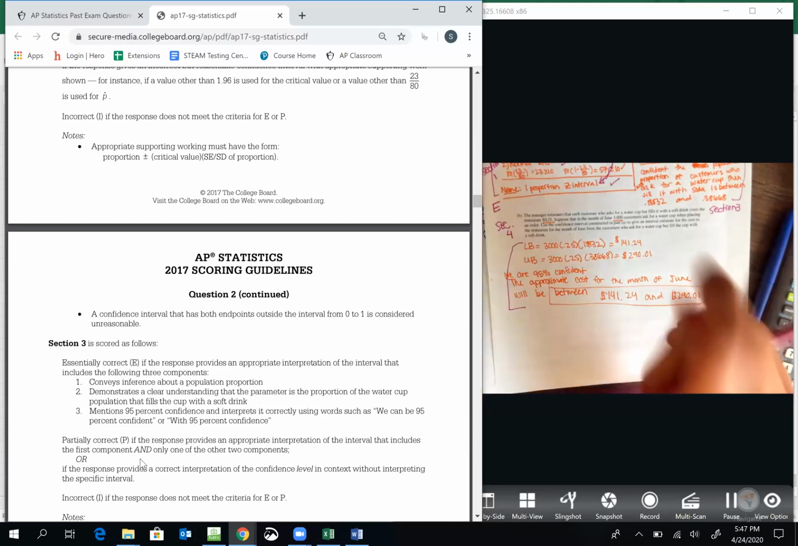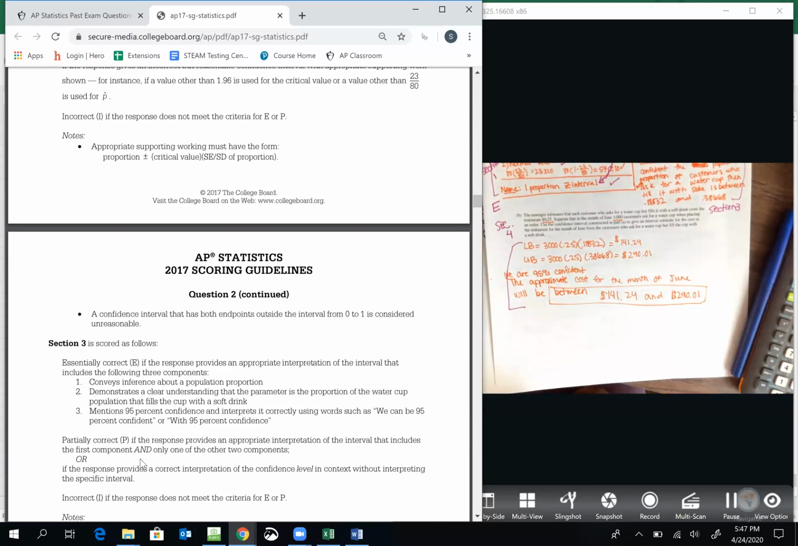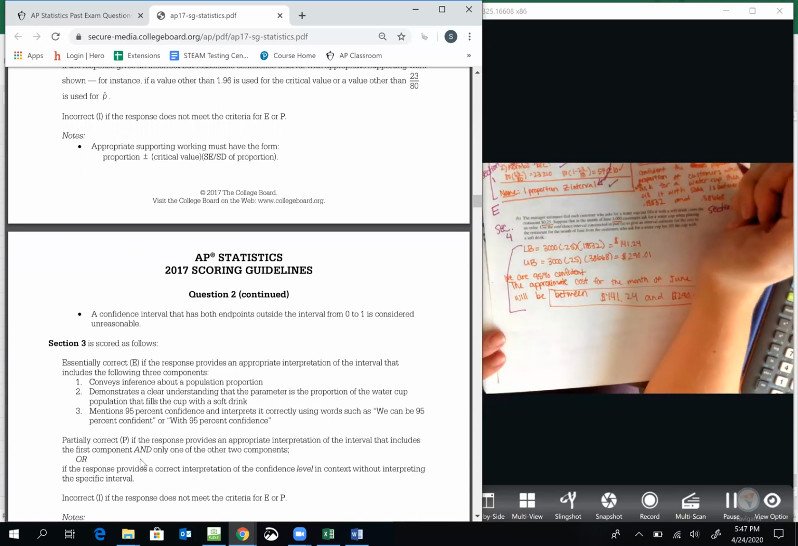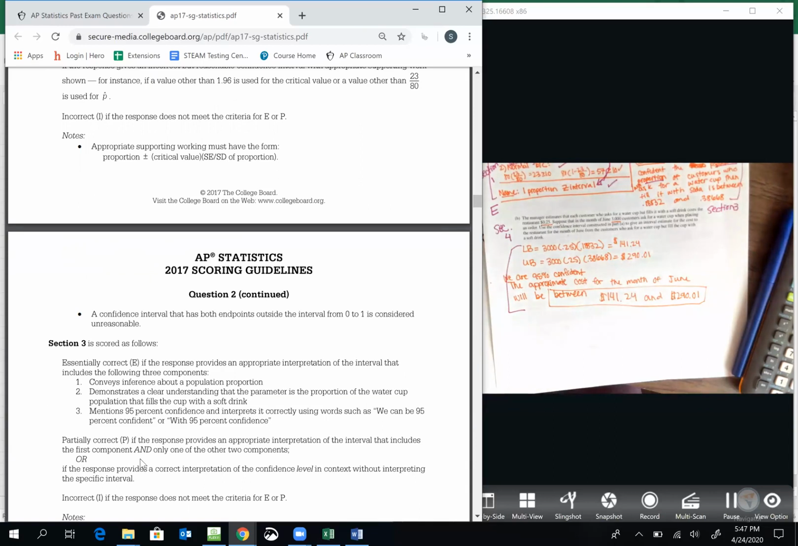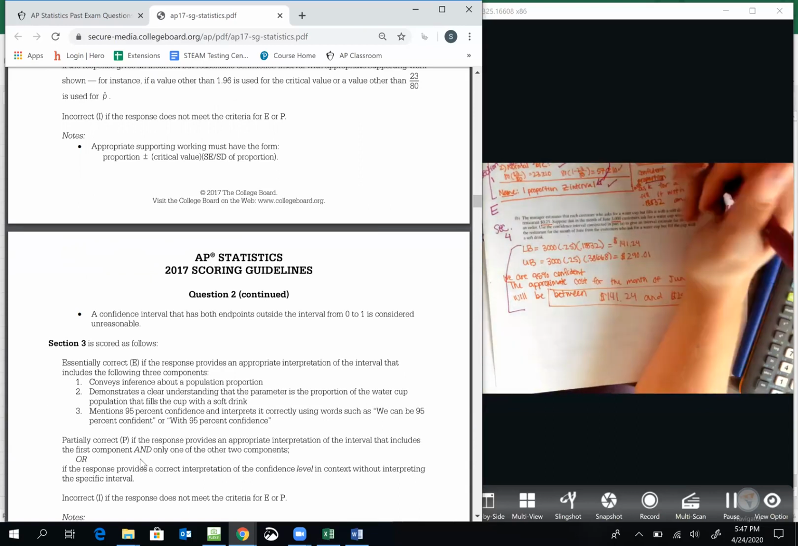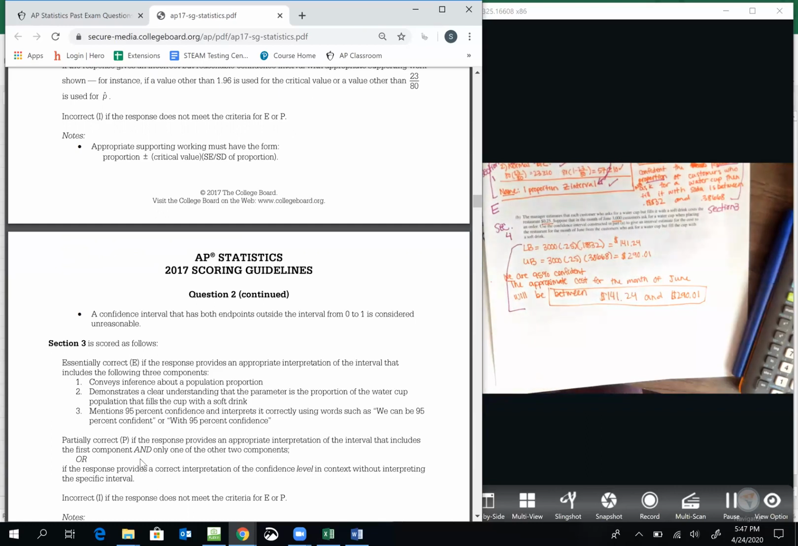Okay, so section 3 is my conclusion statement. Essentially correct if you have the following three components. Conveys inference about a population proportion. So I said population proportion. You also could have said the true proportion or the proportion of all customers. Or you could have had all three of those and then you're triply good.